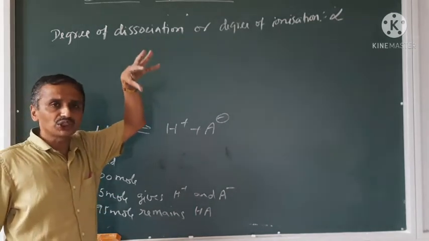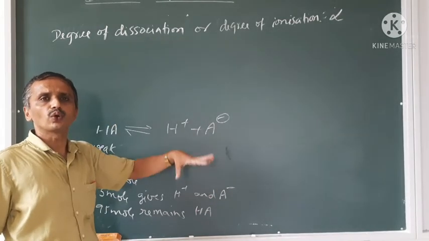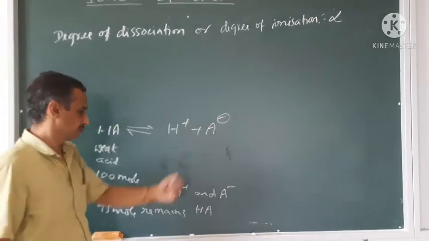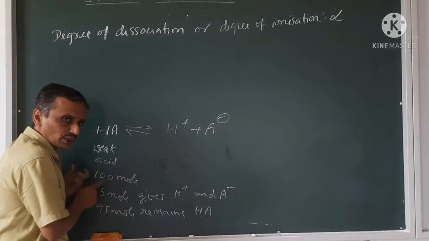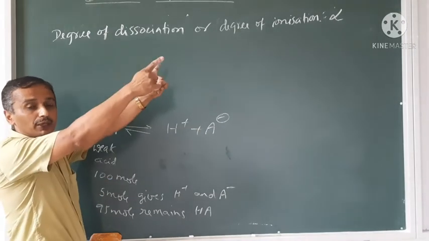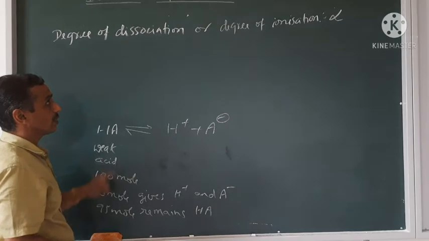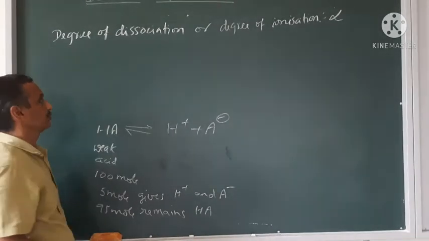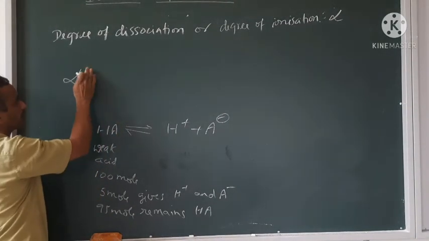So, the fraction of the total number of moles which ionizes at equilibrium is called the degree of dissociation, alpha. I know that.